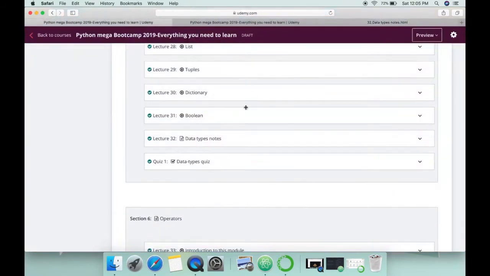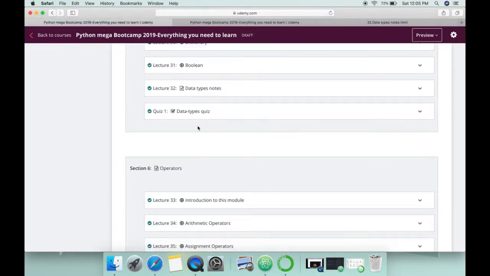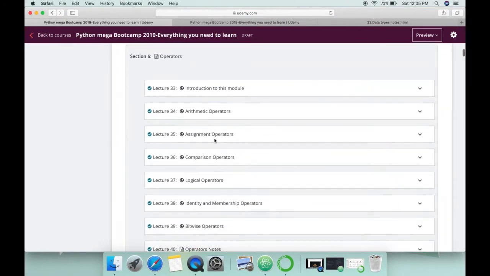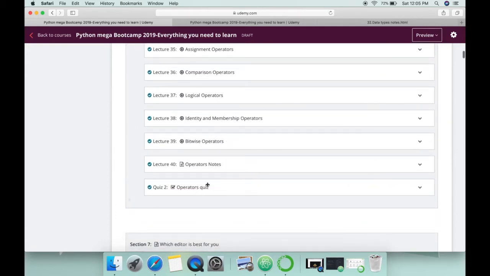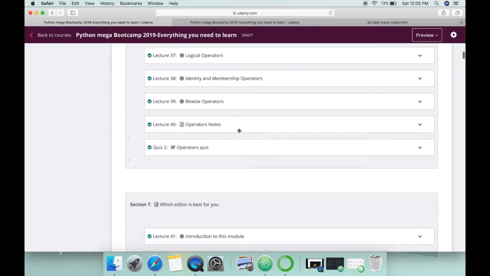So this is about the notes. After that one, they will be followed by a quiz, which I believe you need to take. After that one, we have the operators in Python. That consists of all the operators you will need and are in Python, like arithmetic, comparison, all of these, which also again followed by notes, a resource, and a quiz.